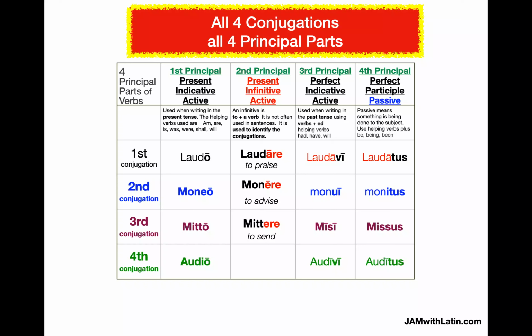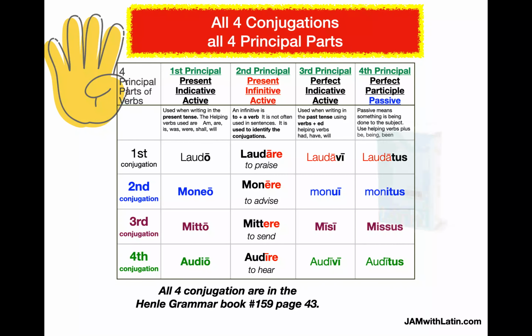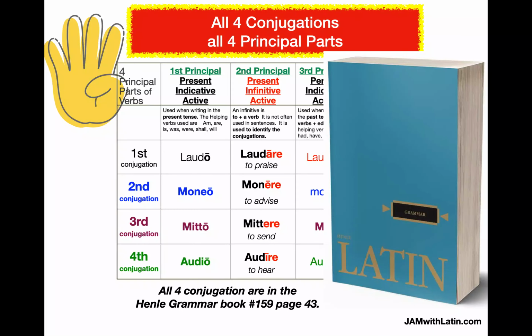The fourth conjugation, audio, goes back to following the rules. Audio, audire, to hear, audivi, and auditus. And you can see the stem of A-U-D-I, with a macron, in the third and fourth principal parts, taken from your second principal part. All four conjugations are in the Henley Grammar Book at 159, which is page 43.